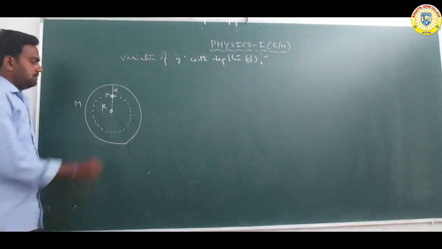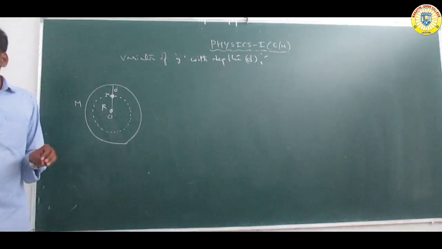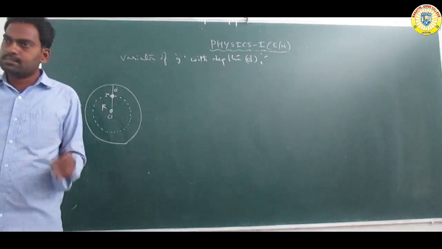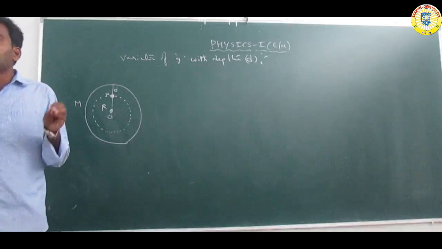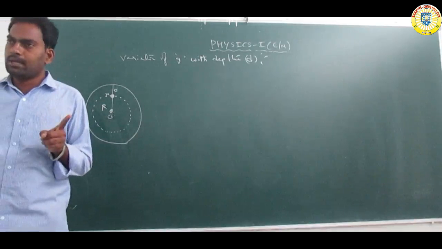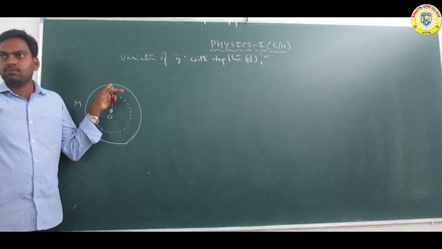Now consider the planet or earth of mass M and radius R. Consider another object, small m, placed at depth d from the surface.